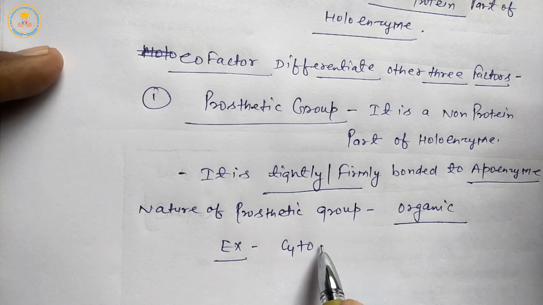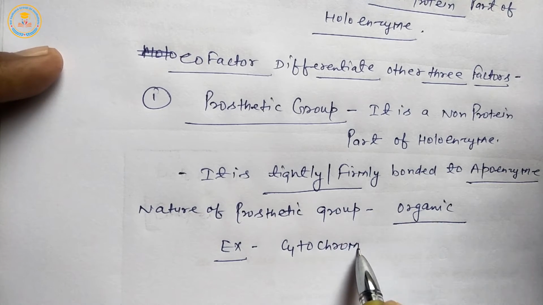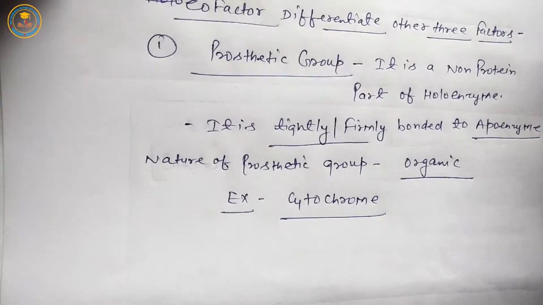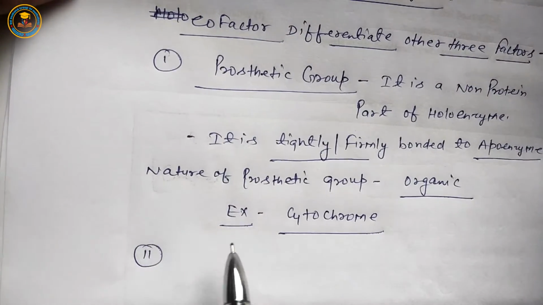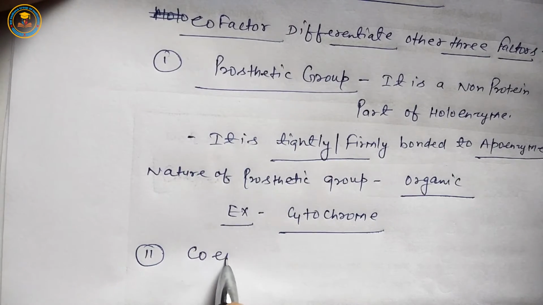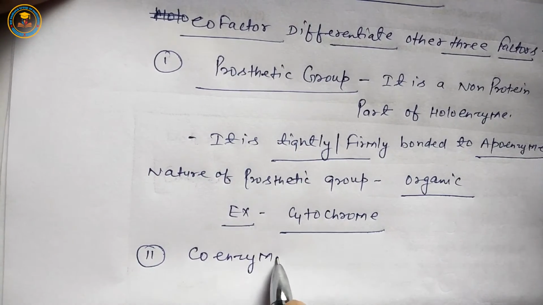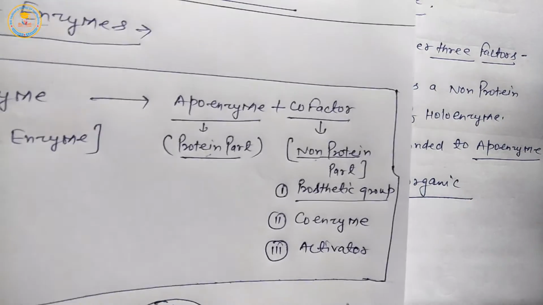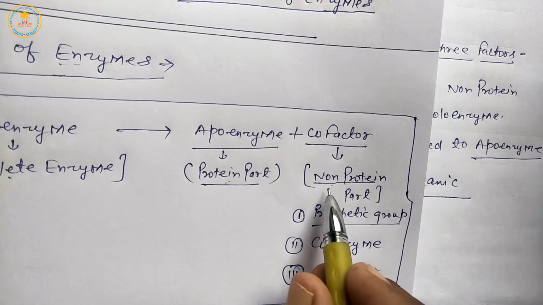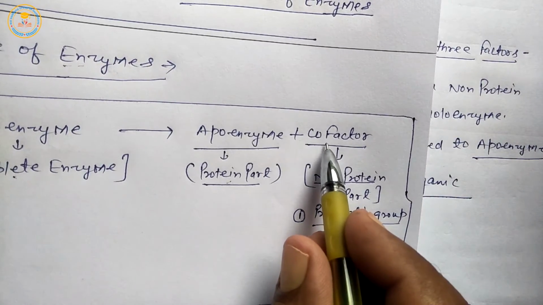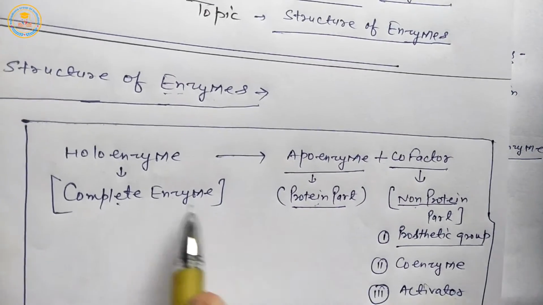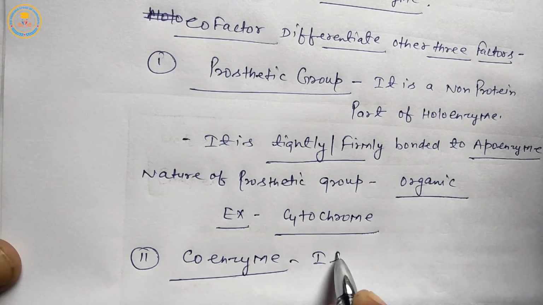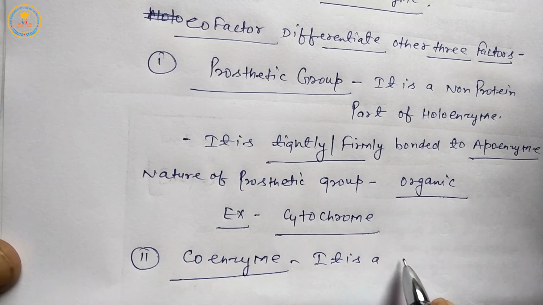Next is an example: cytochrome. Next is coenzyme. Coenzyme is a part of cofactor and a non-protein part of holoenzyme.